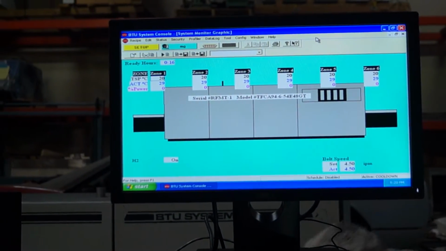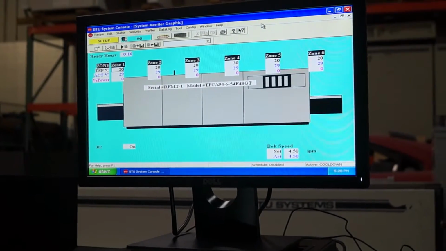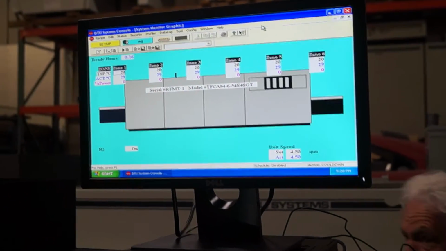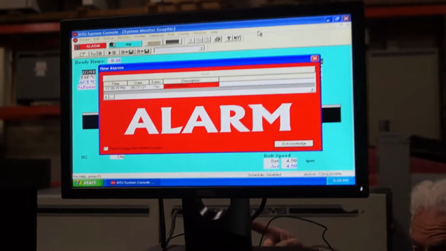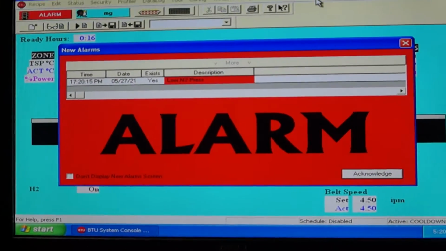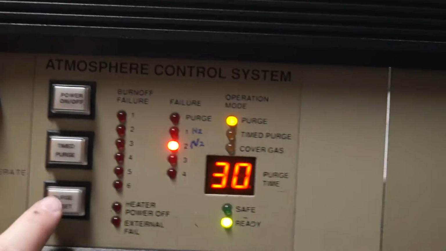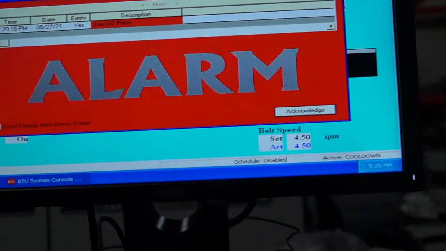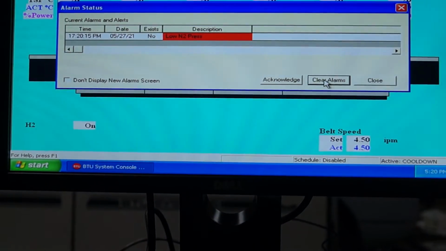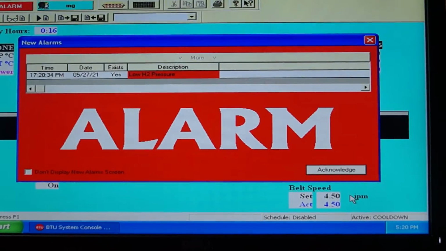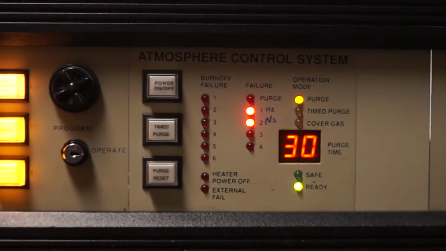First thing we have is a nitrogen failure. And we'll show it on the other screen. It's here. And then we'll add to that the hydrogen failure. So now we have both gases fail, both the hydrogen and nitrogen, and we're back in our purge cycle.